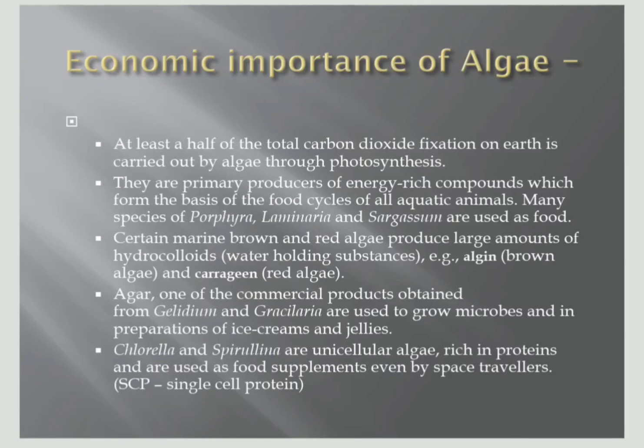Now the economic importance of the algae. At least half of the total carbon dioxide on the earth is fixed by the algae through photosynthesis. A large amount of oxygen is produced by the algae. They are primary producers of energy-rich compounds, which form the basis of the food cycles of all aquatic animals. Many species like Sargassum, Laminaria, and Porphyra are used as food. Some marine brown and red algae produce large amounts of hydrocolloids, that is water-holding substances. One is algin from the brown algae and the other is carrageen from the red algae.